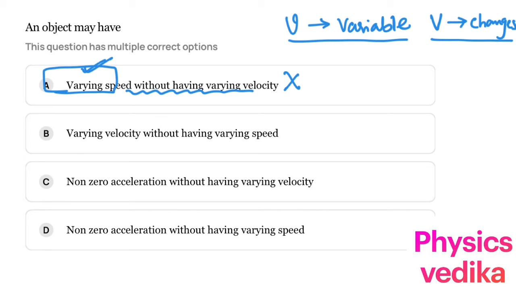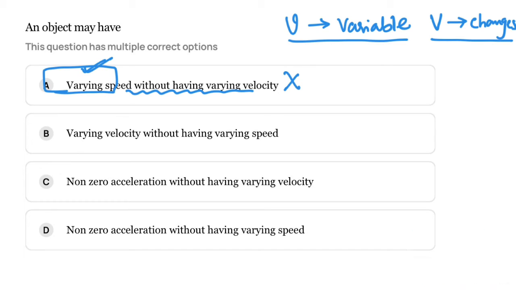So if a car is moving with 10 meters per second speed, it means its velocity is 10 meters per second towards some direction. So if you change the speed of the car from 10 to 20, obviously the velocity changes, right? So that's the reason an object having varying speed without having varying velocity is not possible, because when you change speed, of course the velocity will change, right?